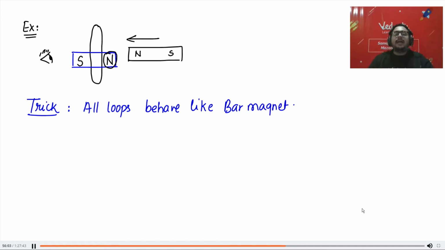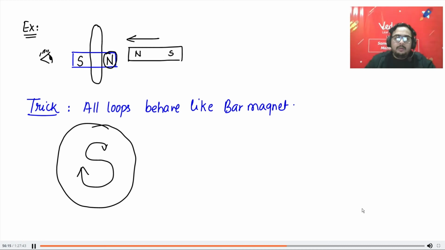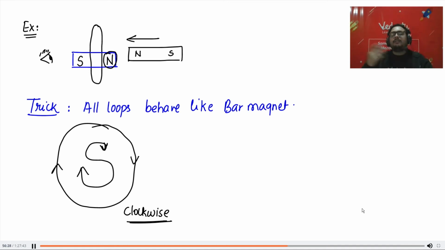Now your eye can see which pole of the magnet? Your eye can see the south pole. So make an S, draw a loop around it, and make the arrows in a similar direction. So the answer is clockwise. If you see the south pole, the current is clockwise.